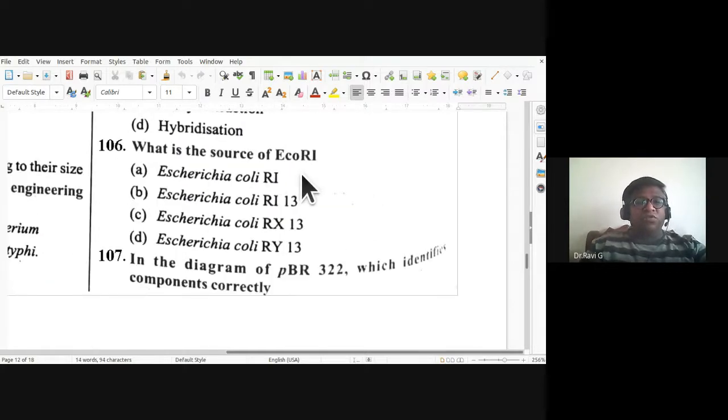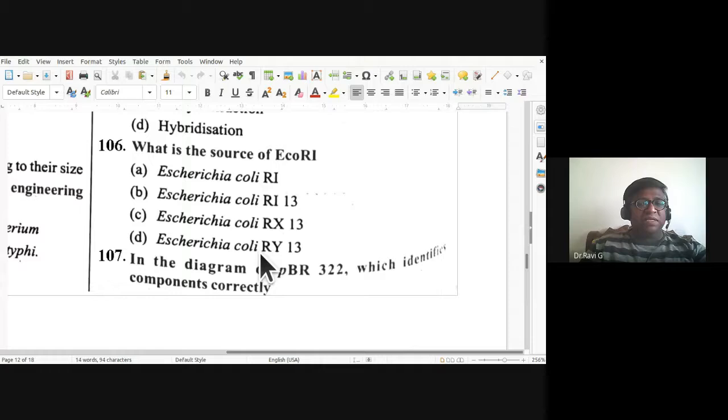So what is the source of EcoR1? It is Escherichia coli RY13. R is the strain name, and the Roman numeral one indicates the order of isolation. So the source of EcoR1 is the bacterium Escherichia coli RY13. Okay, so strain name and strain number. The first enzyme that was extracted is EcoR1, from Escherichia coli RY13. So 106, D is the answer.